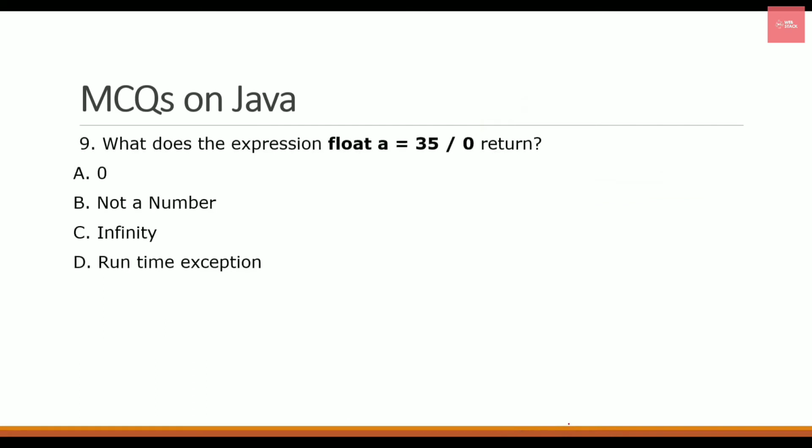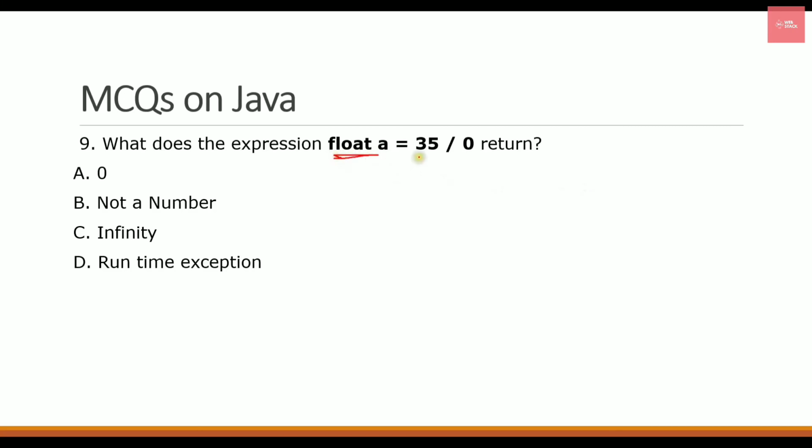Now let's check out the second last question of this video, that is: what does this expression return? The options are given as 0, not a number, infinity or runtime exception. Most of you, I know, will be giving the answer as D, that is runtime exception. But one thing you need to note here is that it is a float.